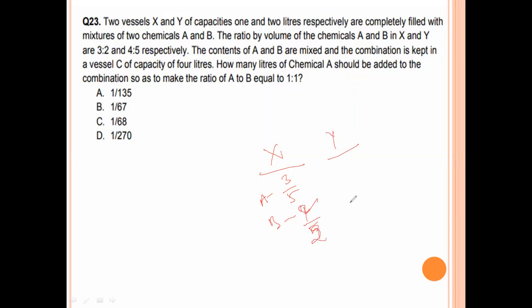In Y, the ratio is 4:5, so A is 4 by 9, B is 5 by 9.